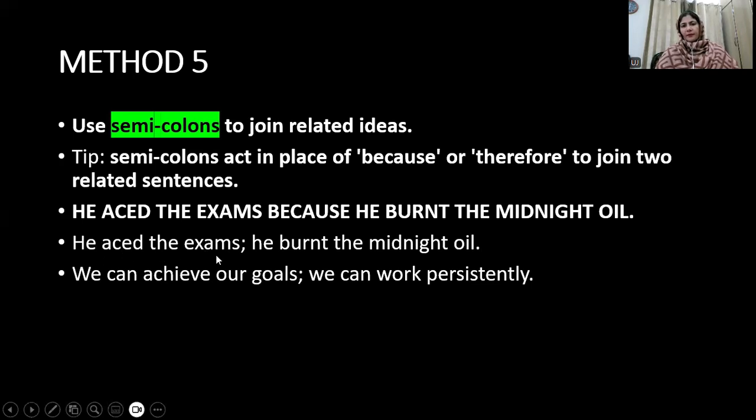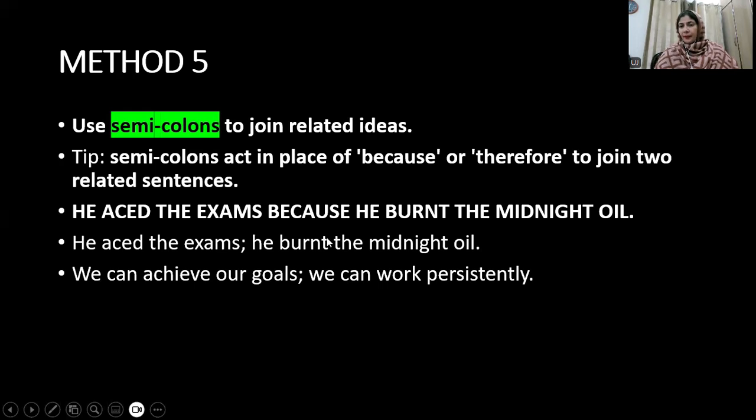He aced the exams; he burned the midnight oil. If I wished, I could put a full stop over here, and then I would have to start the other "he" with a capital H. This is an independent clause, and this is also an independent clause. If I wished, I could make two small sentences, but that would have been too childish because there would have been two small sentences starting with "he". This would have created a juvenile effect on my writing ability. So I joined them with the help of a semicolon.